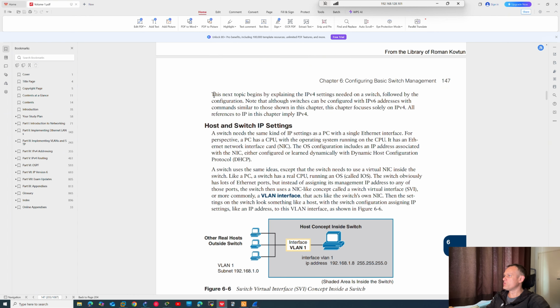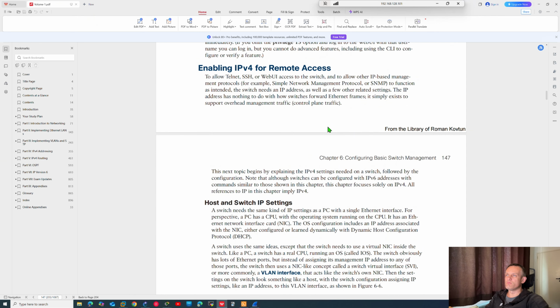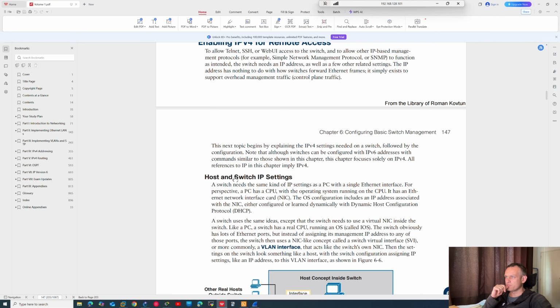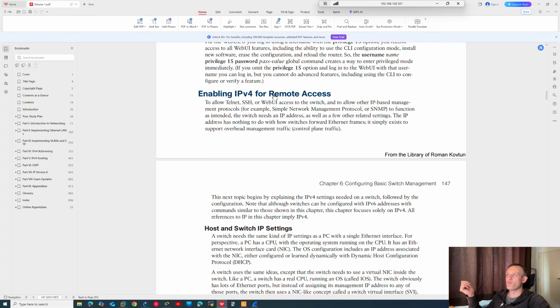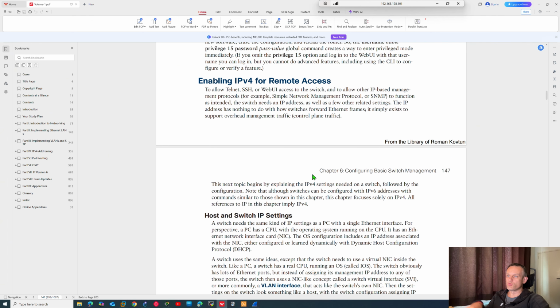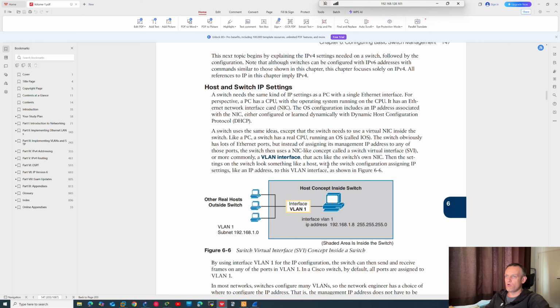I don't remember which chapter this is, but this is page 147, chapter 6. Host and switch IP settings, for example, here I enable IPv4 for remote access. What should you do? Here's all the explanation.